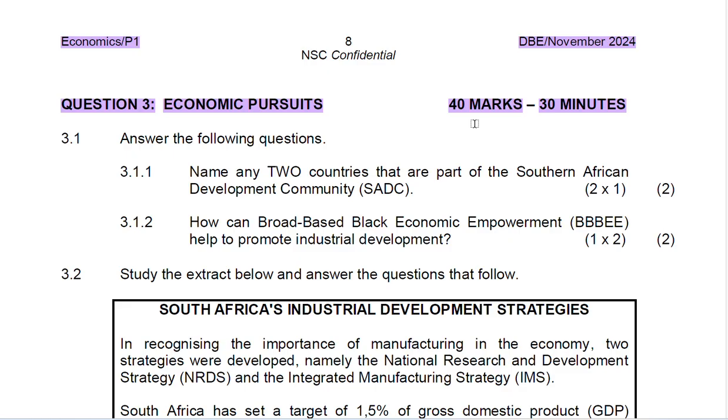In 3.2 and 3.3, you'll be provided data. So 3.1, you answer the question. 3.2, you have to read the article before you answer the question. And then 3.3, you'll be looking at the graph that you need to analyze, then answer the questions that follow.